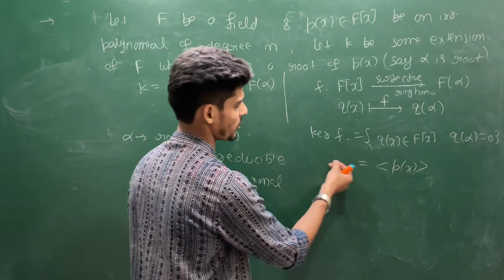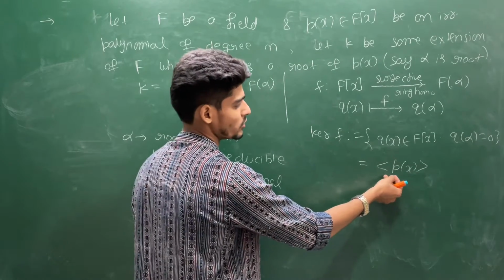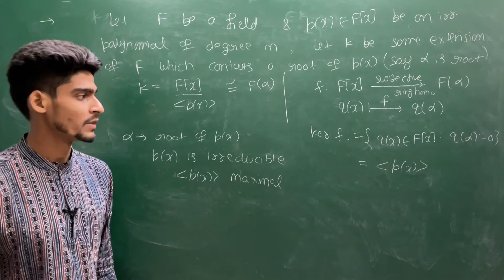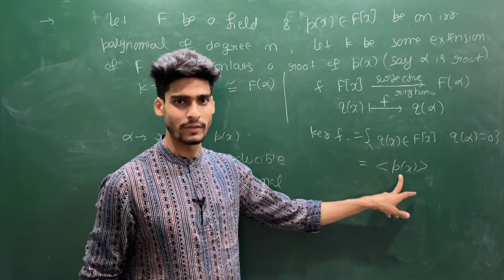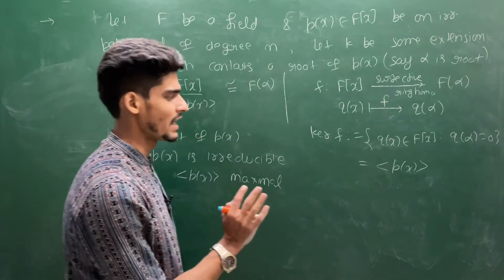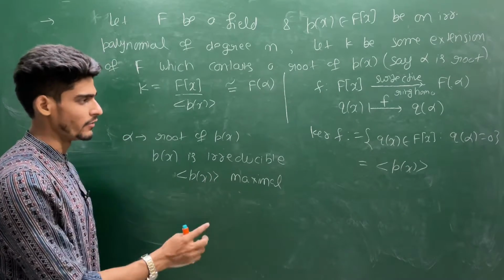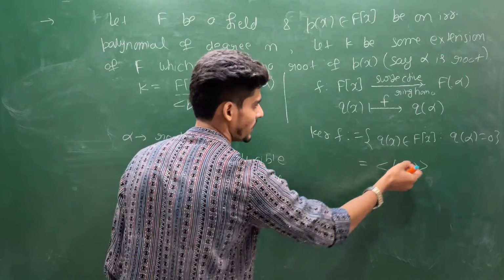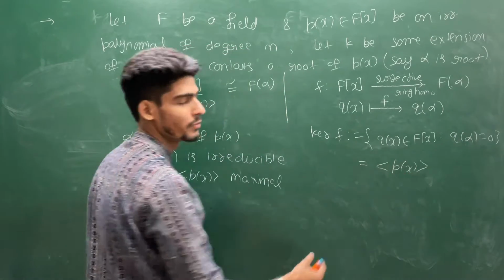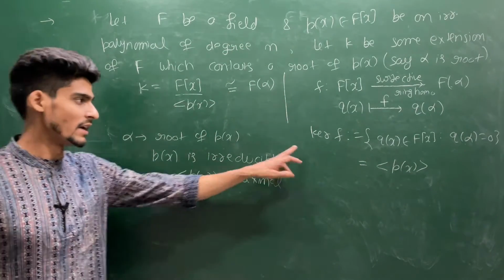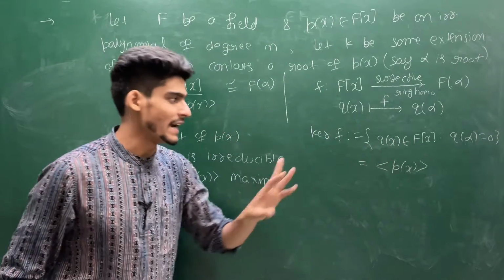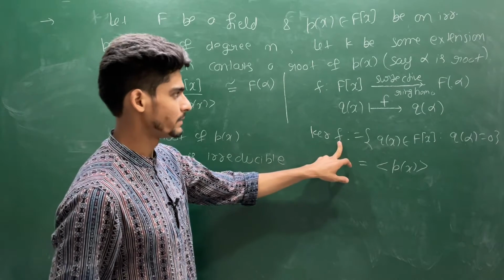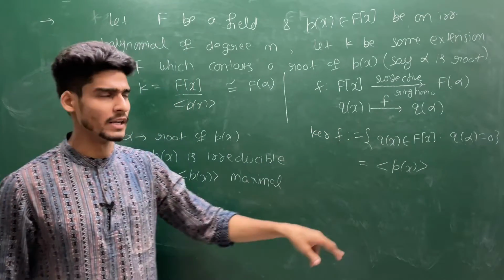But this is very easy, because if you choose any element from this, suppose you choose R(x) belonging to the ideal generated by P(x), then this R(x) must be a multiple of P(x). Okay, this I am not going to give you, because this is very easy. As you take any arbitrary element, that has to vanish at alpha, because that must be a multiple of P(x). So the kernel of f will be exactly the ideal generated by P(x).